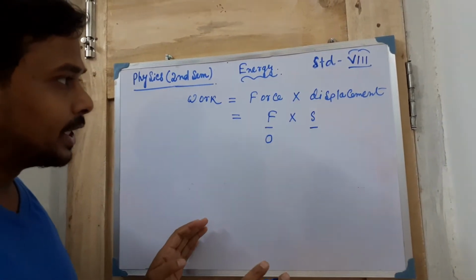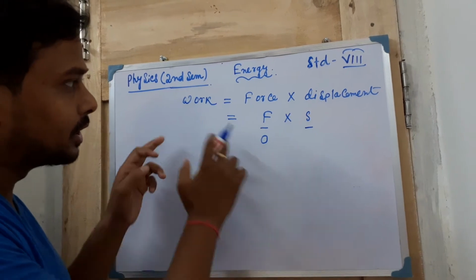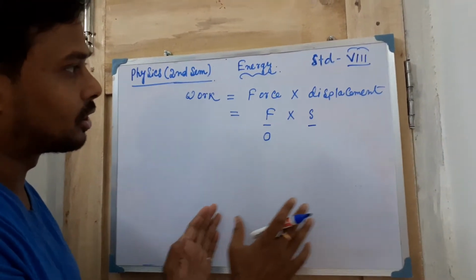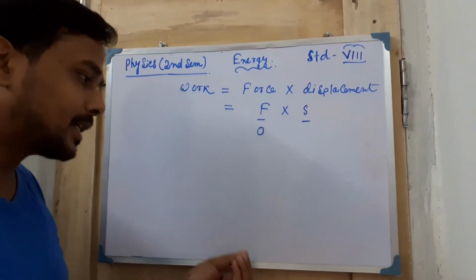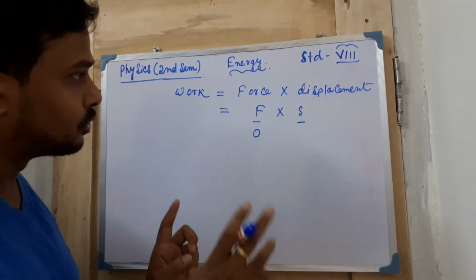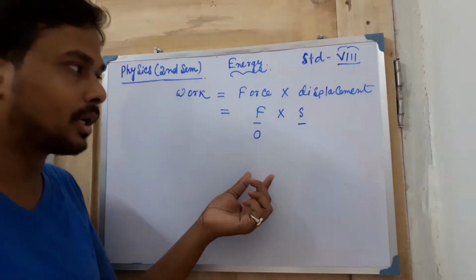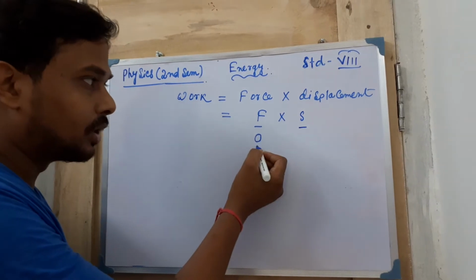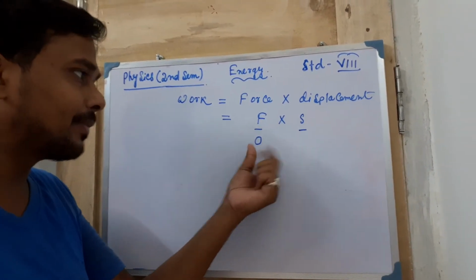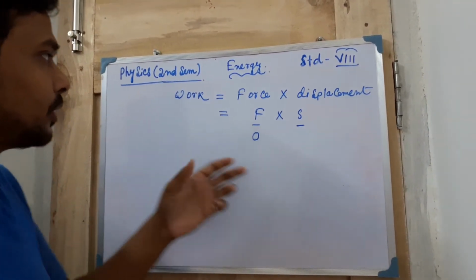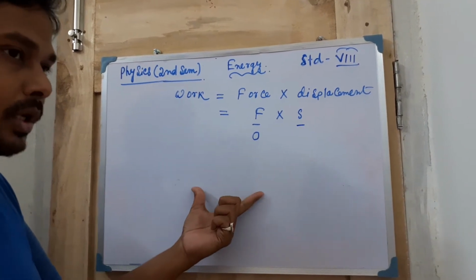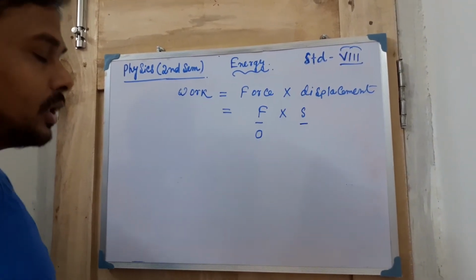If you take this board, it is in a particular place, it's not moving anywhere. Except the gravitational force, no external force is given on that body. That means F is equal to 0 here. So if F is equal to 0, simply the work done on this board is definitely equal to 0.